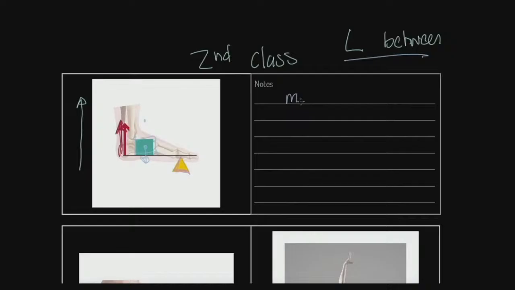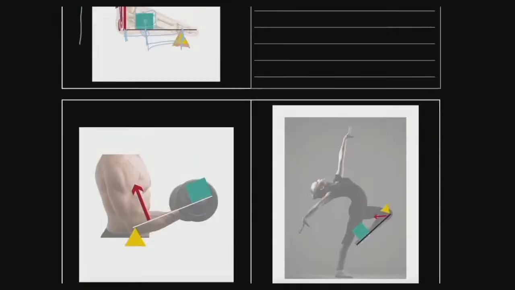Now, I'm just going to quickly mention the term mechanical advantage. We want to come back to it. But this lever has mechanical advantage. And the reason it has mechanical advantage is because this distance here, which we would call the effort arm, is longer than this distance here. And I'm going to come back to that point in a second.